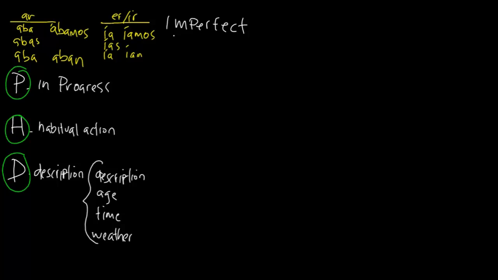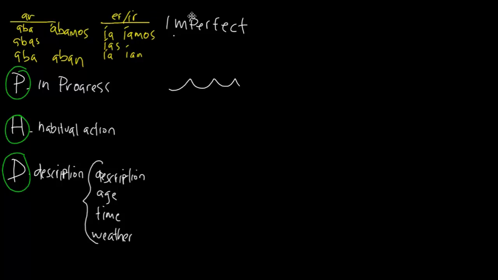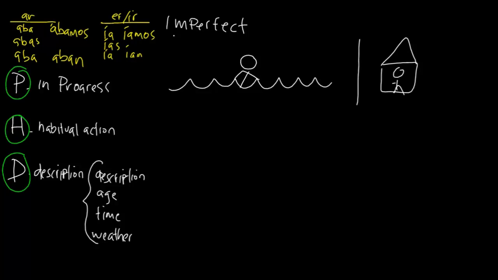So what does in progress mean? Progress is something that was happening in the past. So let's just draw some water. And then we're going to draw a person. That's someone swimming. So let's say I'm at home and we're going to call this person over here Jose. Obviously I can't call him because he's swimming.